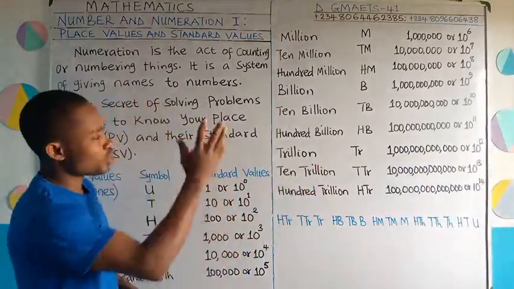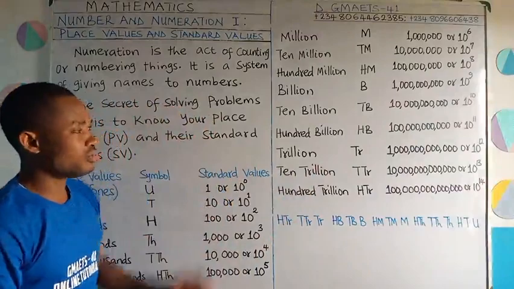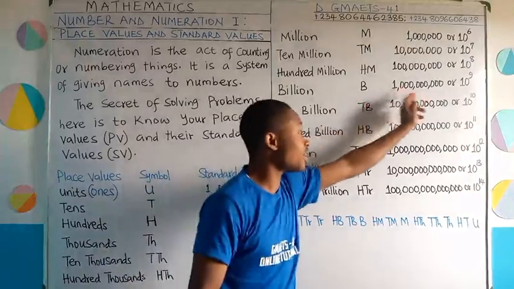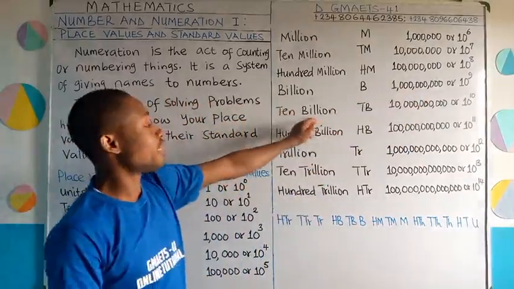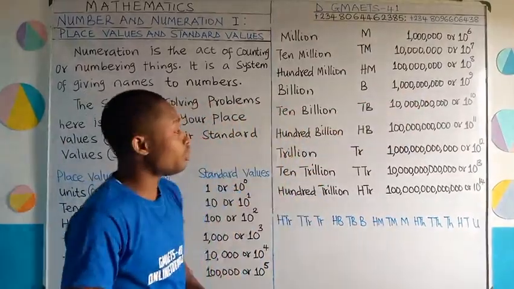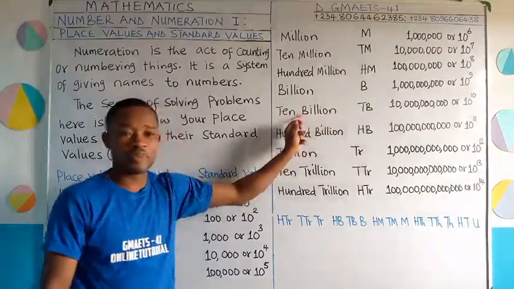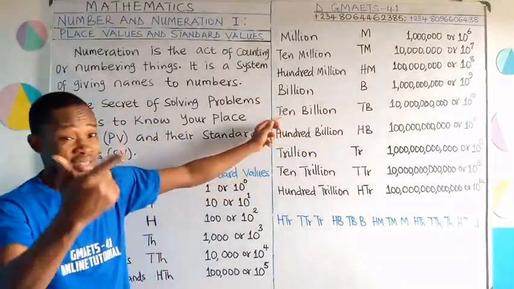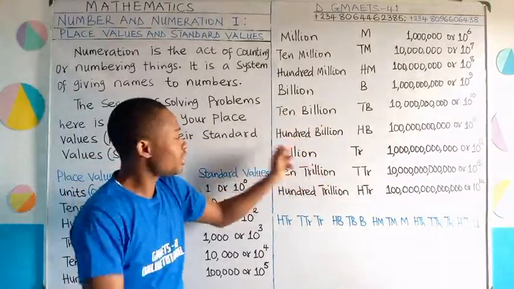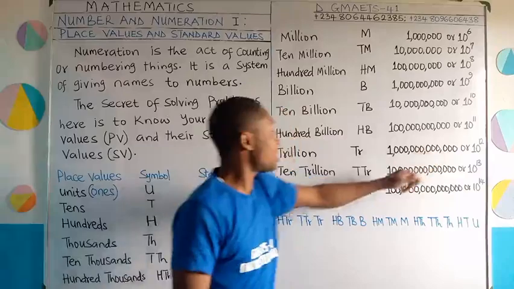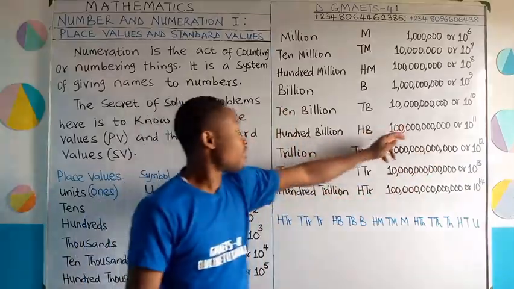Okay, let's quickly rush through the remaining. We have billion, unit of billion. 9 zeros are there. If you count, you see that the standard value is 1 billion. We have 10 billion, so you can say tens of billion. We have 10 zeros there. The symbol is TB. The level of billion here is tens of billion. That is tens. Unit, tens, and the next is 100 billion. We have 11 zeros there. If you count, you find out. Then this is the standard value.